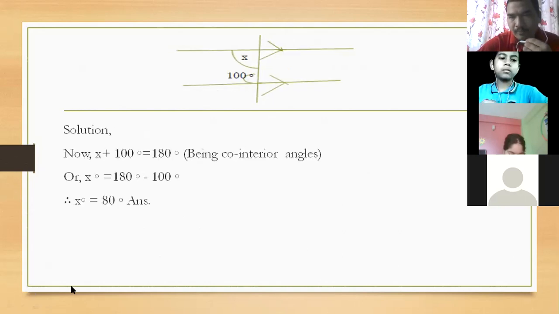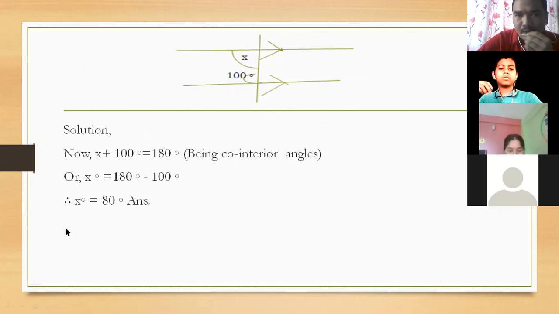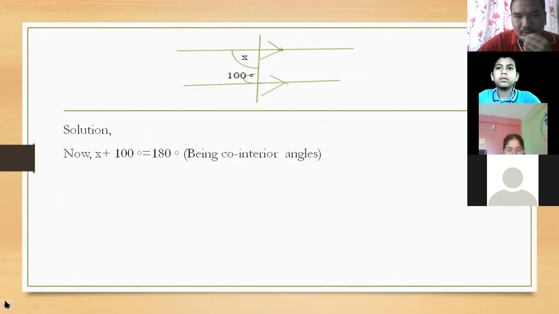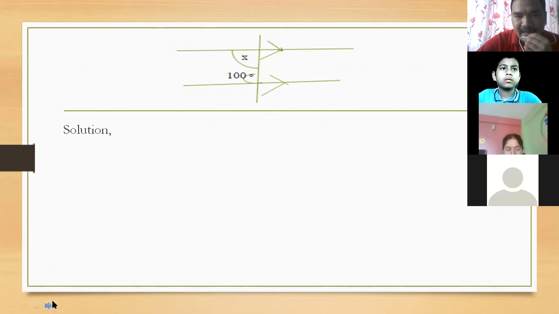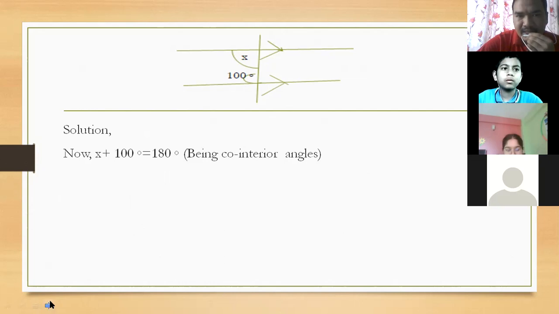Sir, can you show that slide once? Okay, I have shown it. The value of x will come. First of all, add them. Their sum will be 180 degrees, being co-interior angles. Then solve it, and you will get the value of x.